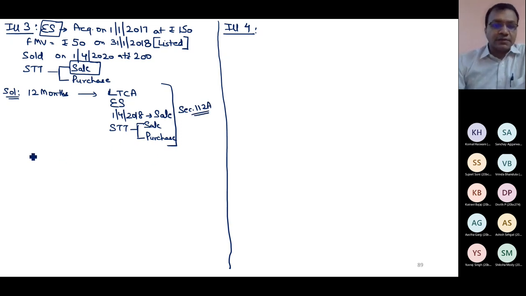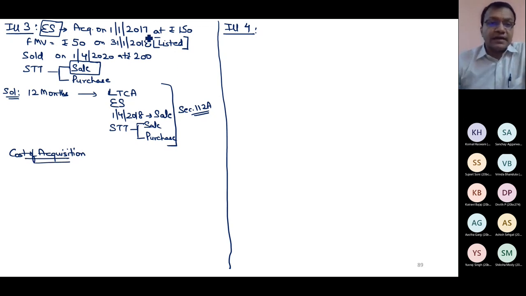Now if 112A is applicable, how to determine cost of acquisition? Category 3 can only be applied if these have been acquired before 1st Feb 18. Yes, these have been acquired before 1st Feb 18. Now one thing is sure, that category 3 will be applied.